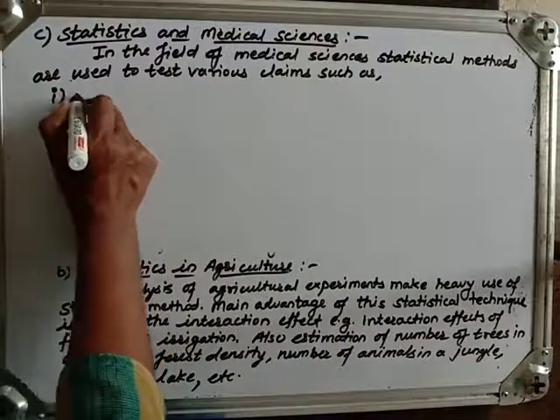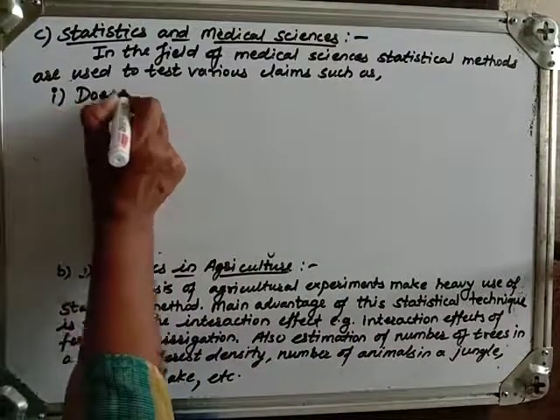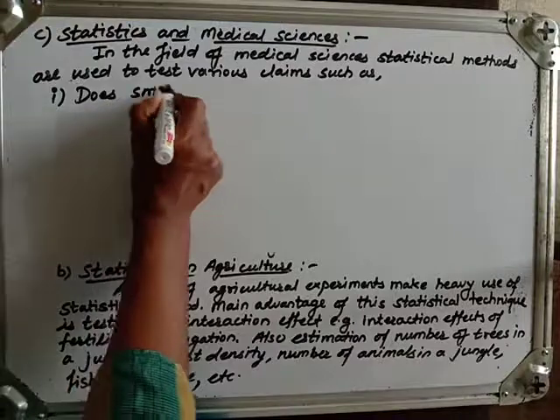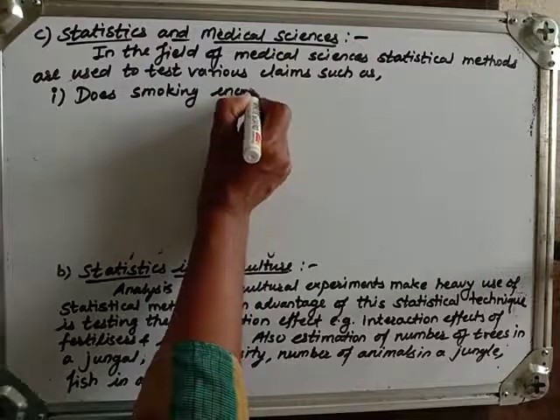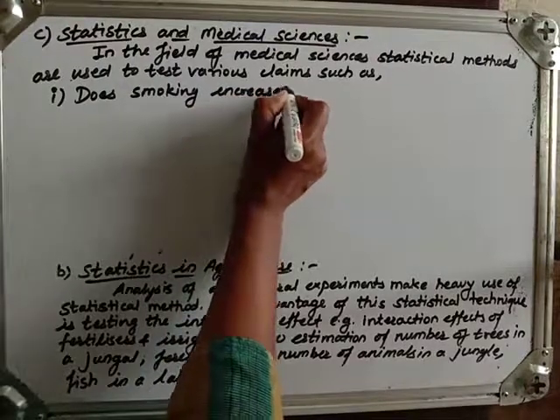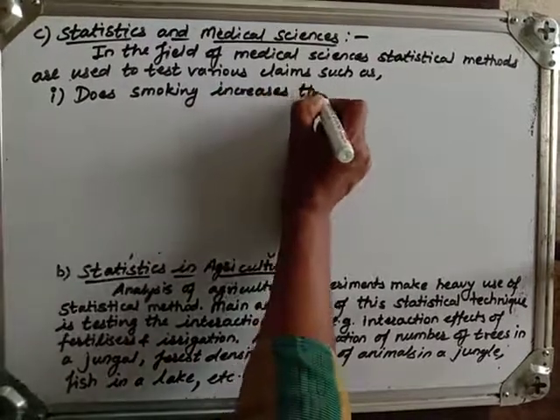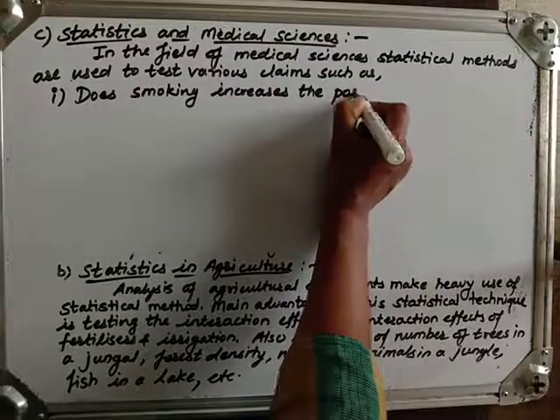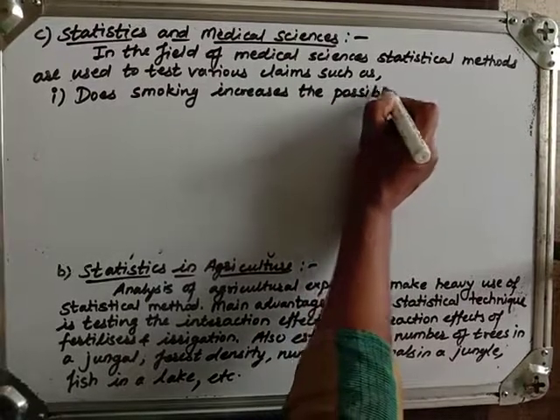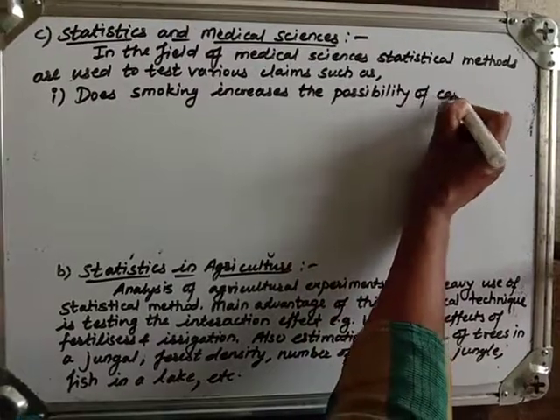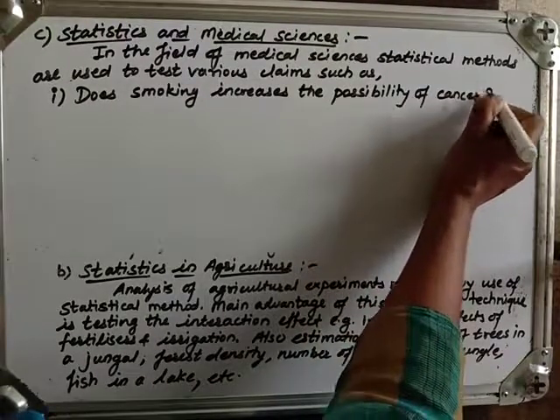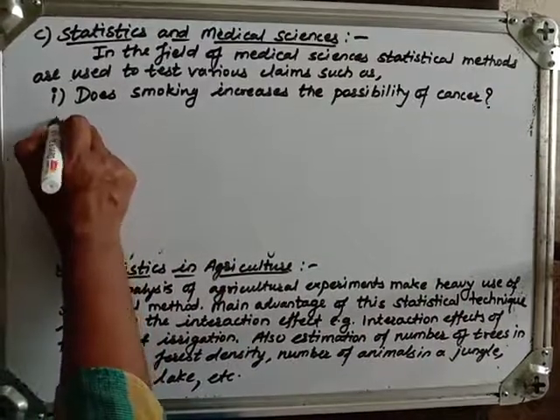Suppose first one, does smoking increase the possibility of cancer? Does smoking increase the possibility of cancer?